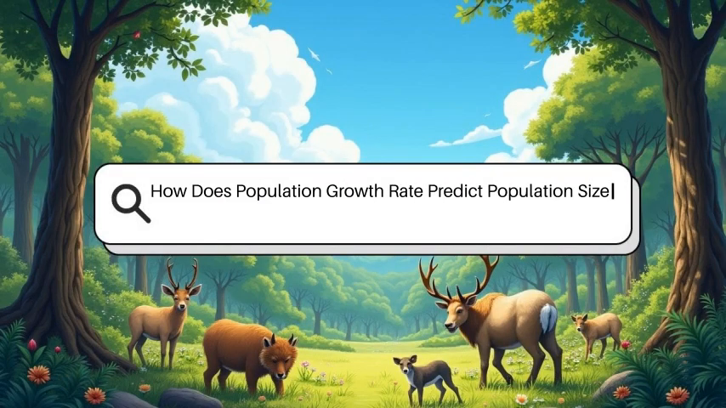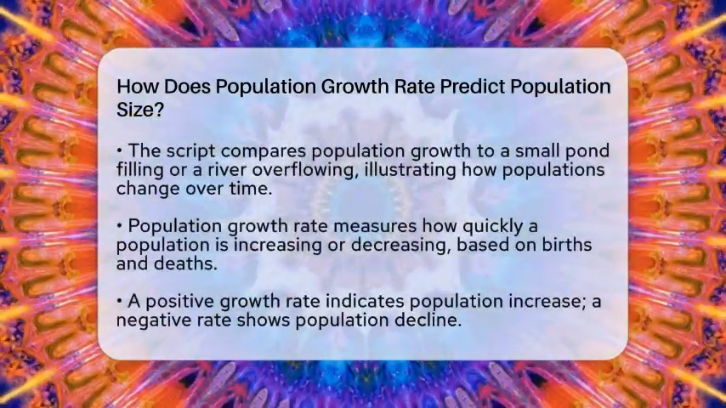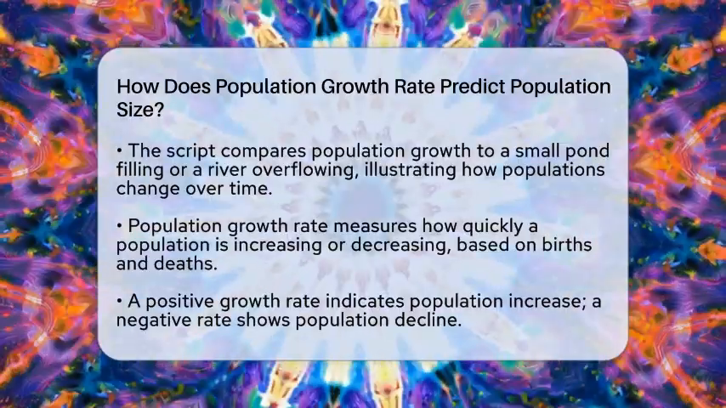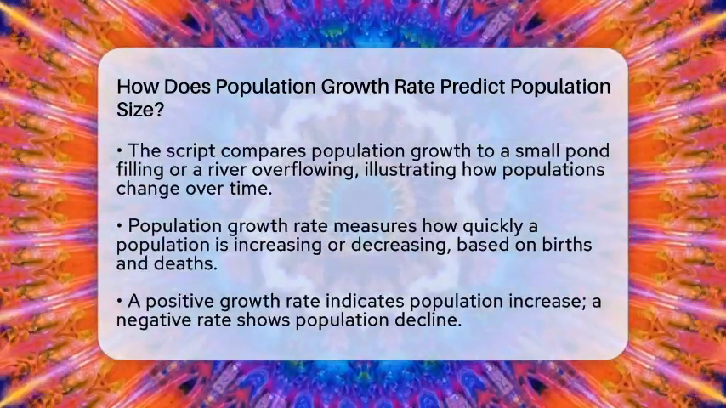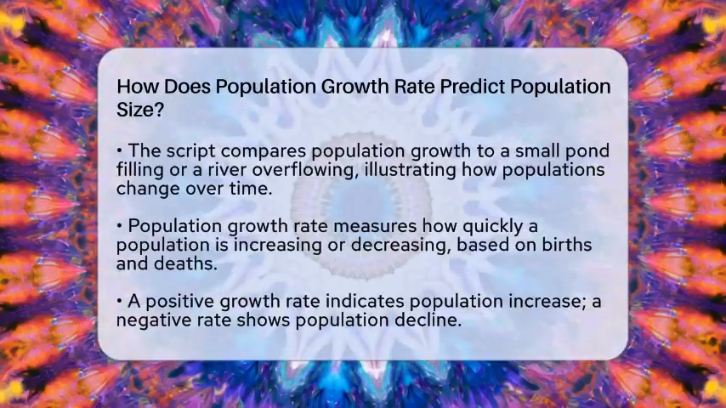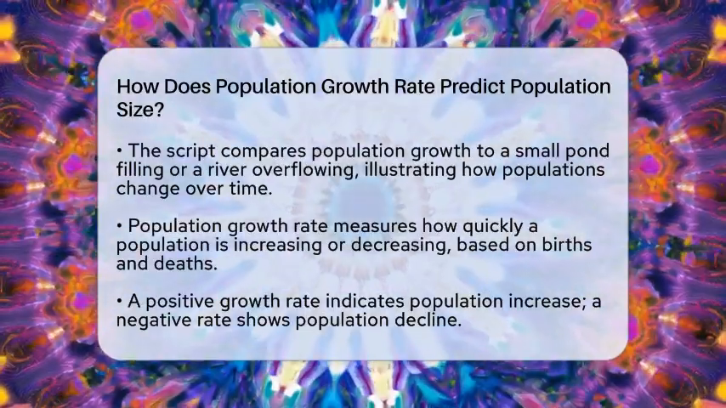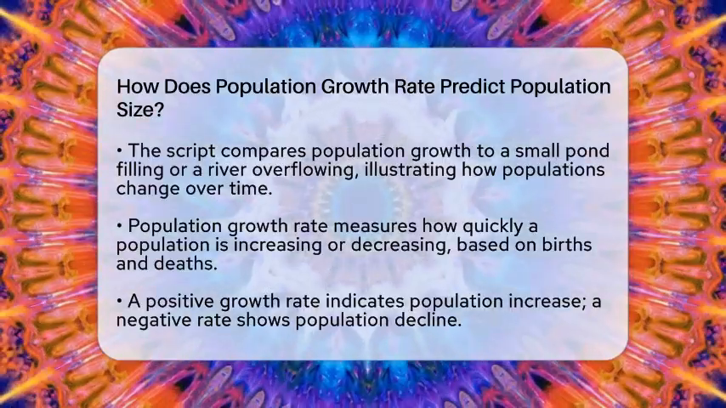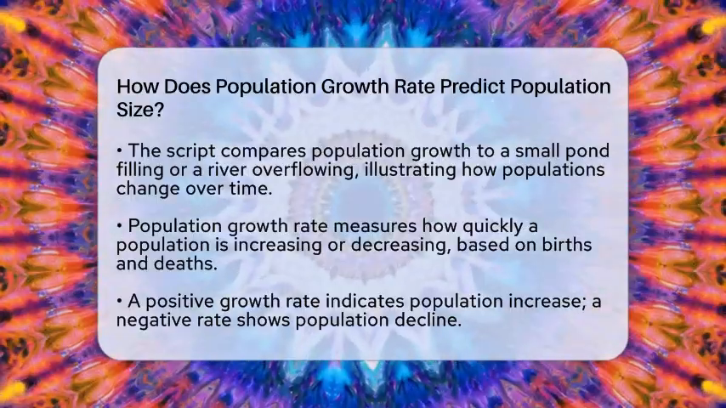How does population growth rate predict population size? Imagine watching a small pond slowly fill with water or a river rushing to overflow. That's similar to how scientists predict how populations grow or shrink over time. The key to understanding this process is the population growth rate. It tells us how fast a population is changing by comparing the number of births to the number of deaths.